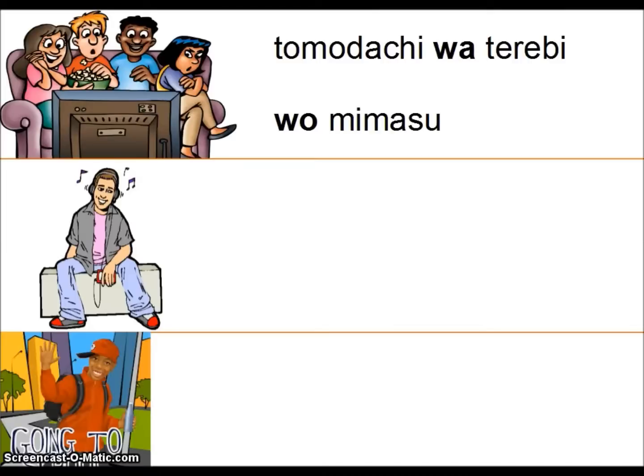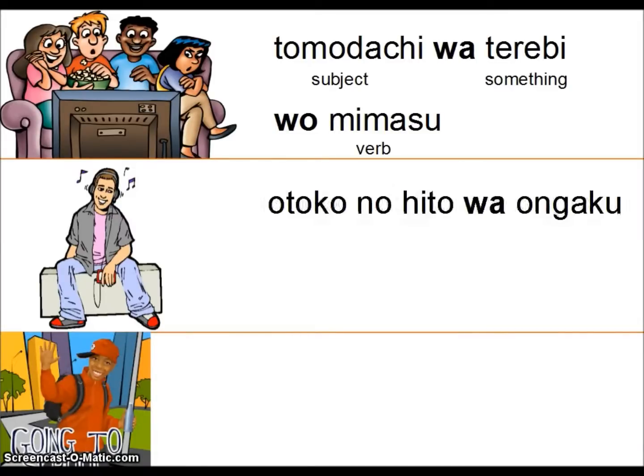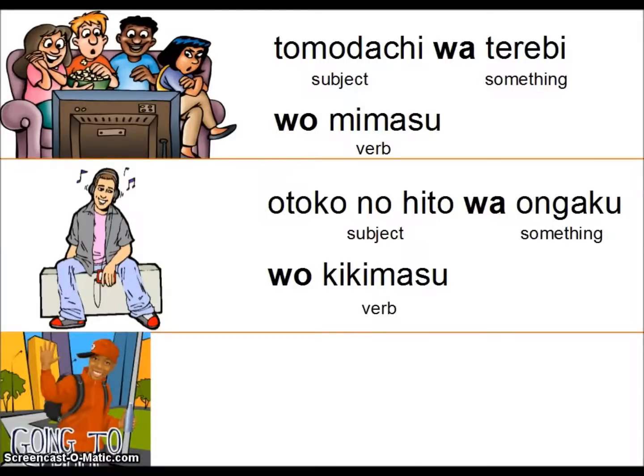terebi o mimasu. So that's the subject wa, something, o, verb. It's going to be the same for pretty much everything. If you can verb with an object, so then you're going to have the o. So otoko no hito wa ongaku o kikimasu. That's right. Okay. So subject wa, something, o, verb.